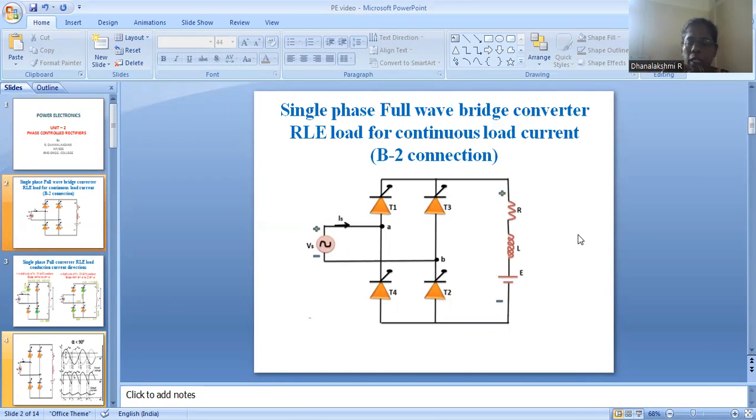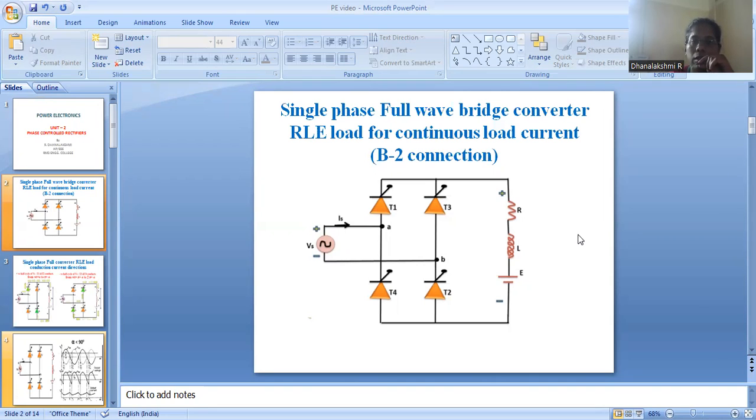But here we are going to discuss phase controlled rectifier, which means that the controlling switches we are going to use are thyristors. With the help of a delay angle or firing angle of the gate control, we are able to control the rectifier. So we will discuss this.